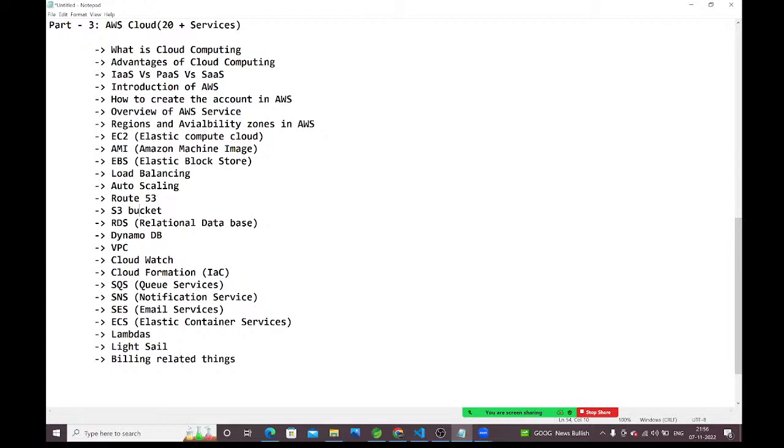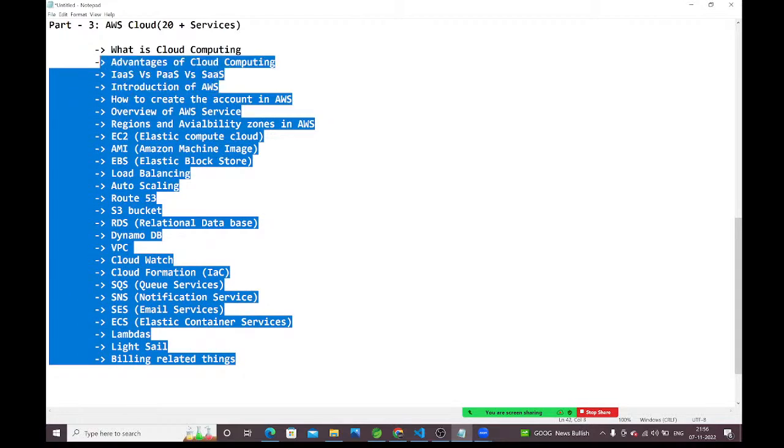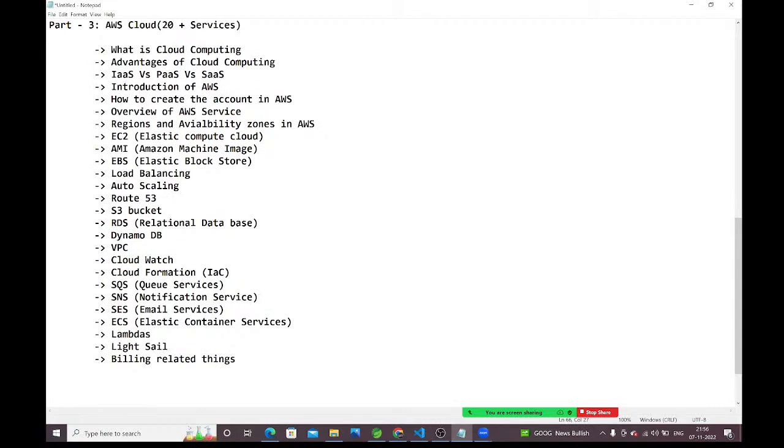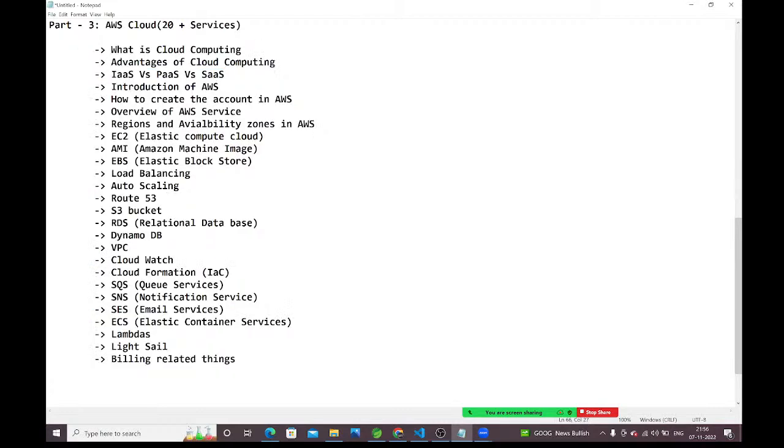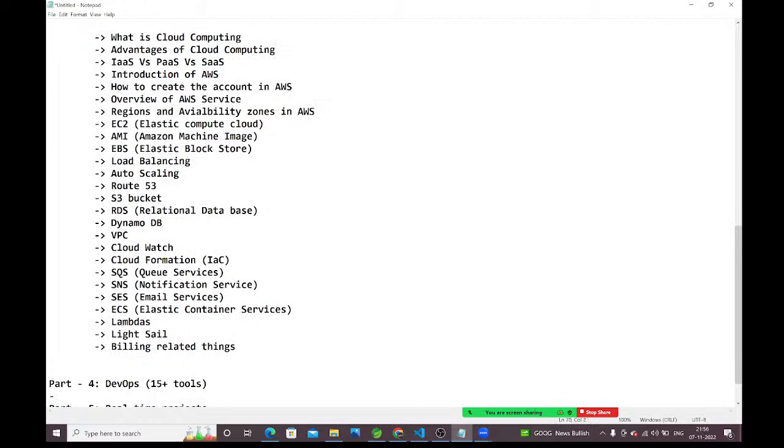All these things we are going to discuss in our AWS cloud. If I miss anything important and forget to mention it here, I will add those things also. These are the minimum things which we are going to discuss, guys. Okay, fine. So once this AWS part is completed, next we will go to DevOps.